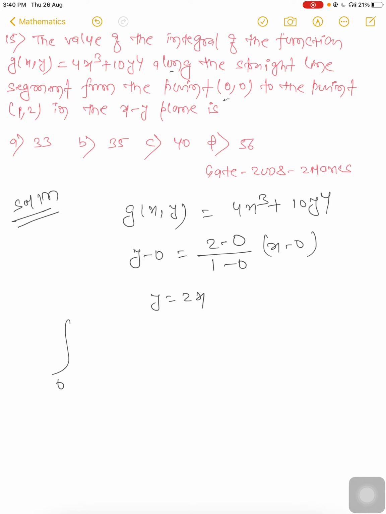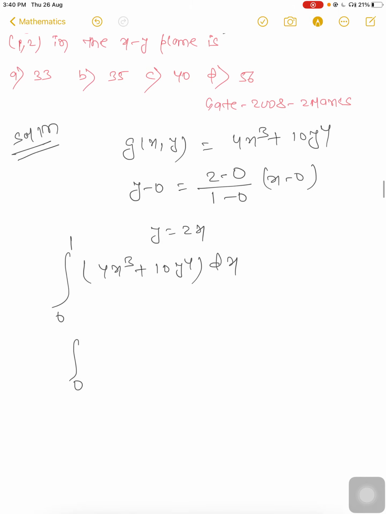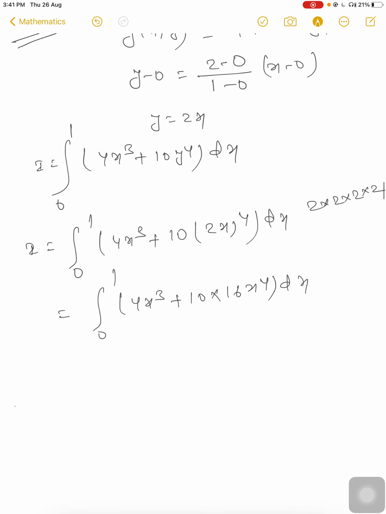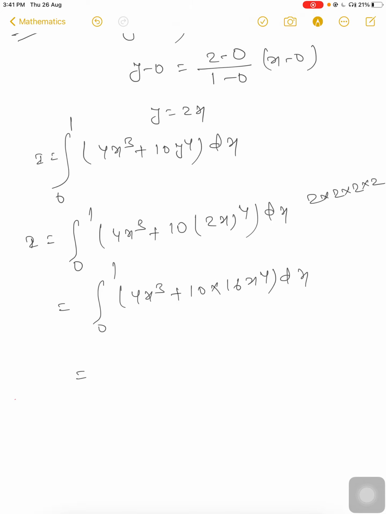If you use x, then you have to convert everything into x, and the integration will be from 0 to 1 of 4x^3 + 10y^4 dx. So first convert y into x: the integral from 0 to 1 of 4x^3 + 10 into (2x)^4 dx, which is 4x^3 + 160x^4 dx.